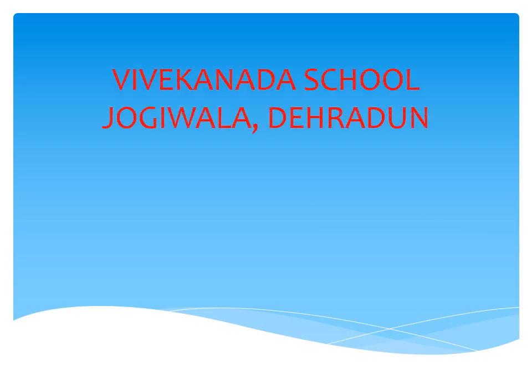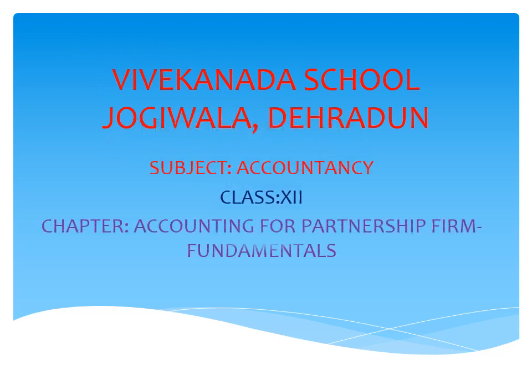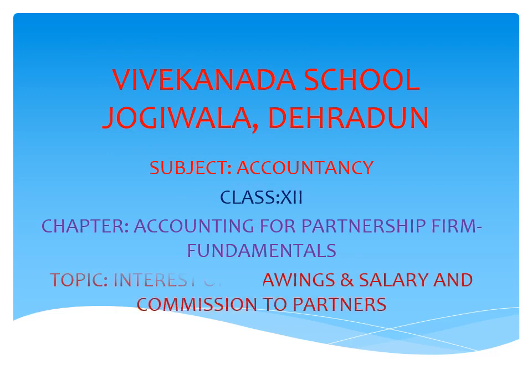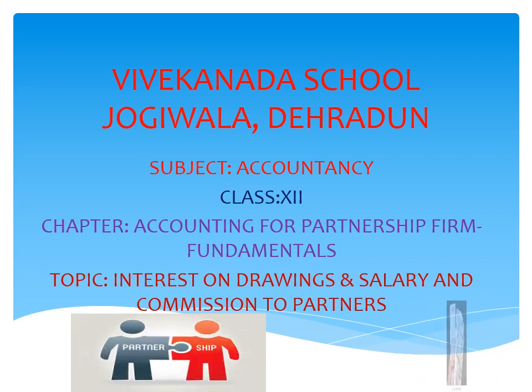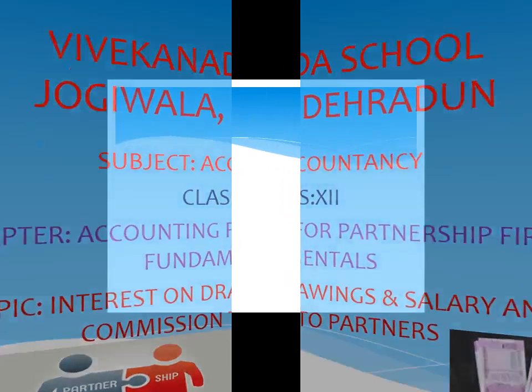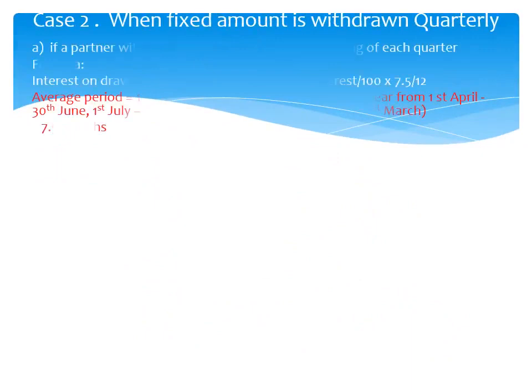So in today's session, we are going to discuss another topic from the chapter Accounting for Partnership Firm Fundamentals. Topic: Interest on Drawings and Salary and Commission to Partners. Case 2, when a fixed amount is withdrawn quarterly.